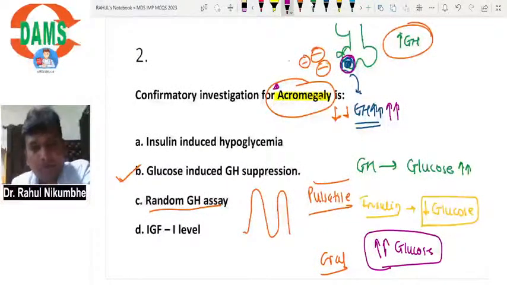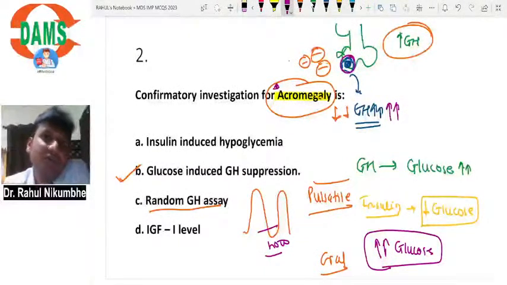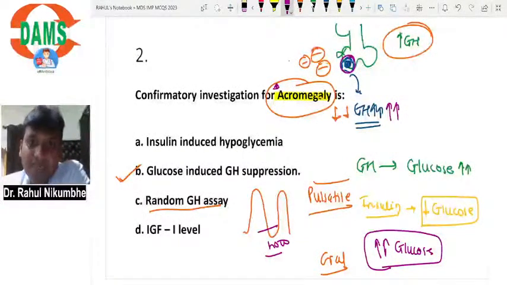So in a normal person, you may get a very low level of growth hormone. If growth hormone level is low, it doesn't mean that your patient is having growth hormone deficiency. But if after stimulating pituitary growth hormone level is low, then you can say your patient is having growth hormone deficiency. Pituitary is not able to secrete growth hormone even after stimulation.